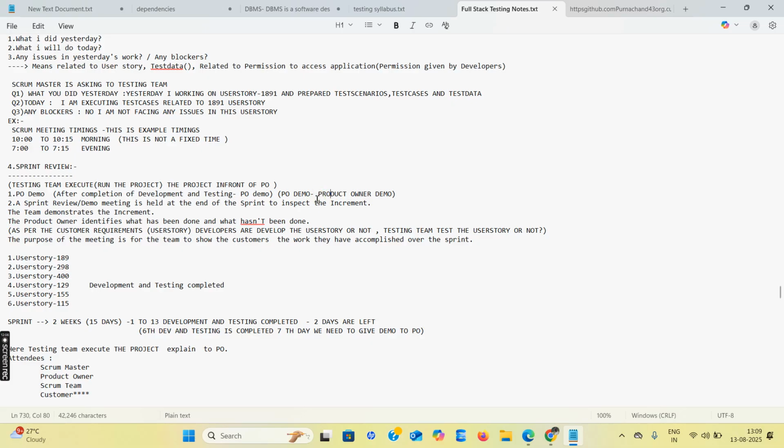In that meeting, we can run the project in front of the product owner. The team demonstrates what increment was built. A sprint review means that at the end of the sprint, we inspect the increment here.